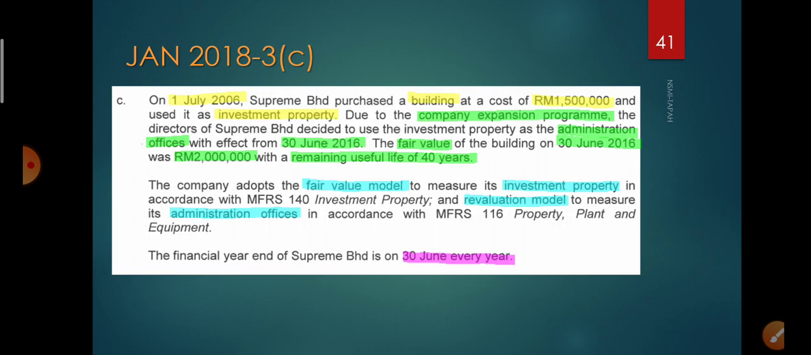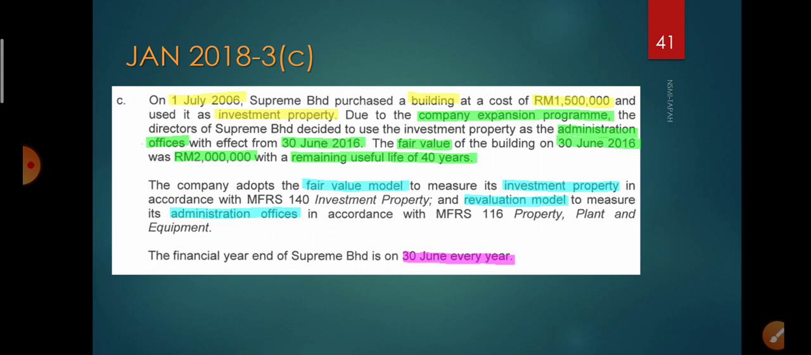So for C, on 1st July 2006, Supreme Berhad purchased a building at a cost of 1.5 million and used it as investment property. Due to the company expansion program, the directors of Supreme Berhad decided to use the investment property as the admin offices. So please take note that the purpose of the building has now been reclassified from IP to PPE, with effect from 30th June 2016. So 30th June 2016 is the date of transfer.